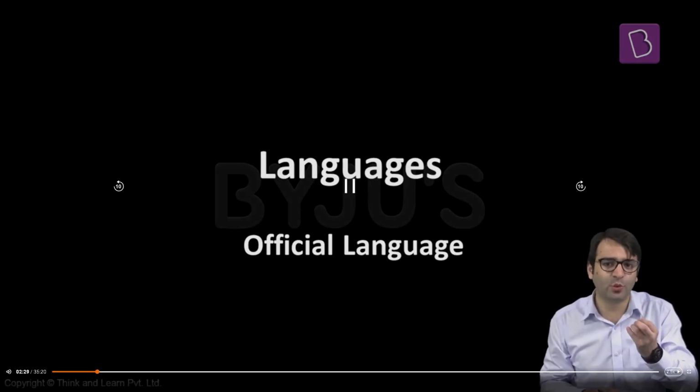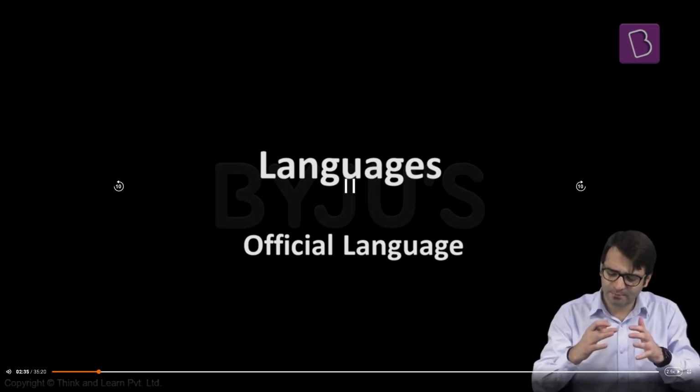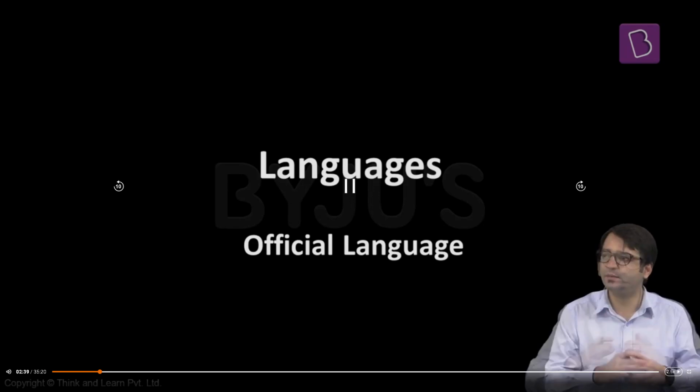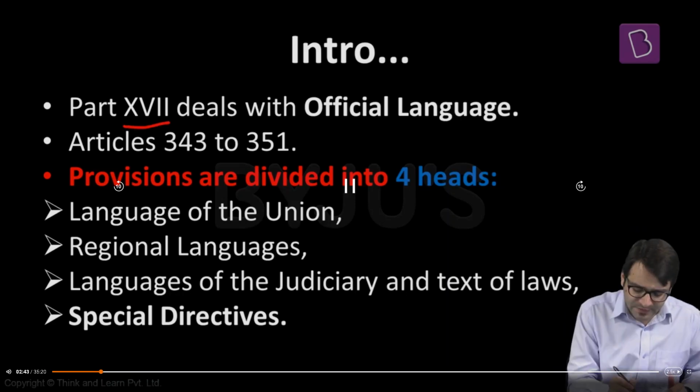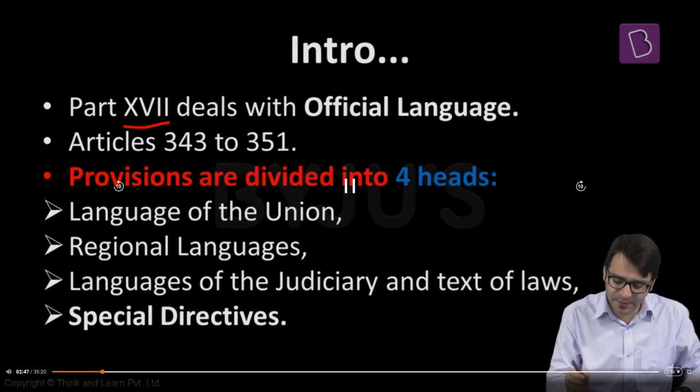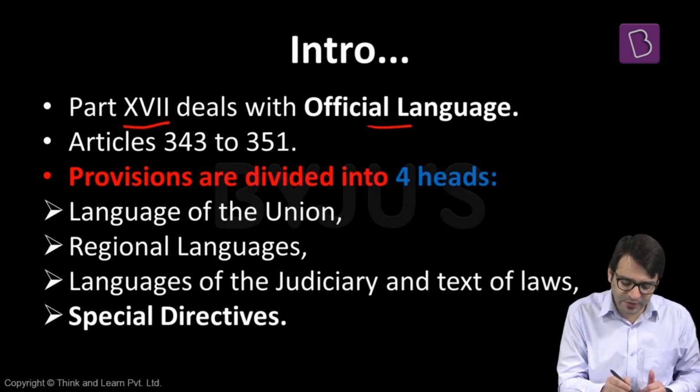Schedule 8 talks about a list of 22 Indian languages that are recognized by the Constitution. That's Schedule 8. But if it talks about languages, let's understand this chapter on languages in great detail. When you look at this chapter, languages, part 17 of the Indian Constitution deals with official language, dealing with articles 343 to 351.